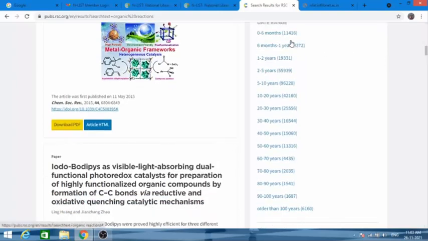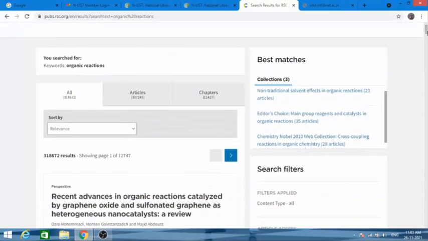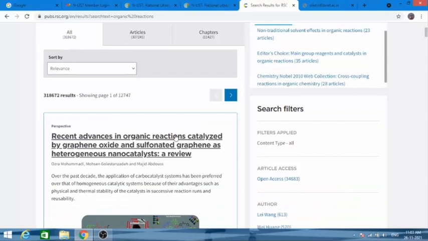Then you can search in the date range: 0 to 6 months before, 6 months to 1 year before, then 1 to 2 years, and so on. There are a number of articles available in each period on your topic. In this way you can access articles and chapters.